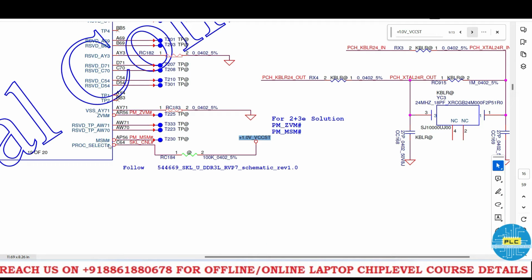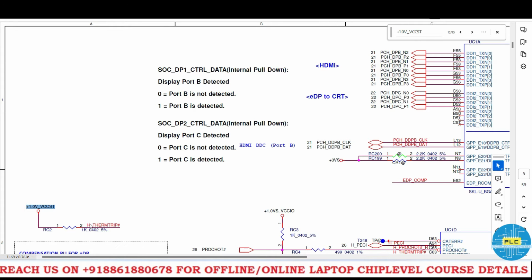See here this voltage, SKL CLN, it's the processor select. See, the processor select uses these voltages. One more important thing is that this voltage is carrying the thermal trip. See, if you don't get this voltage, 100% your motherboard won't turn on, because it's the thermal trip ash, a carrying voltage. The 1 volt should be there. When you press the power button, the CPU thermal trip will carry the 1 volt, through the signal, through this pull up voltage.